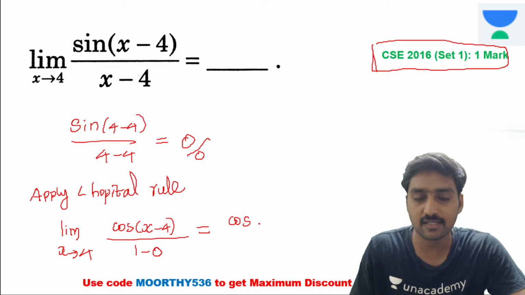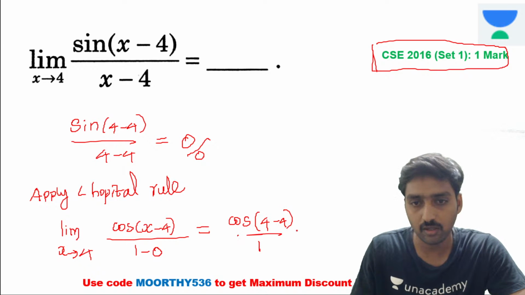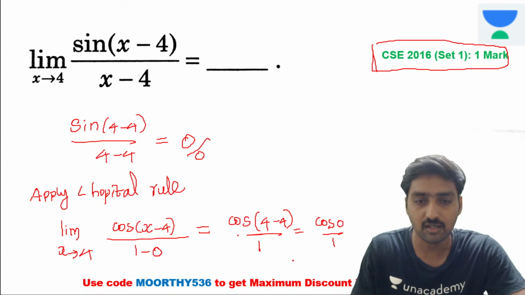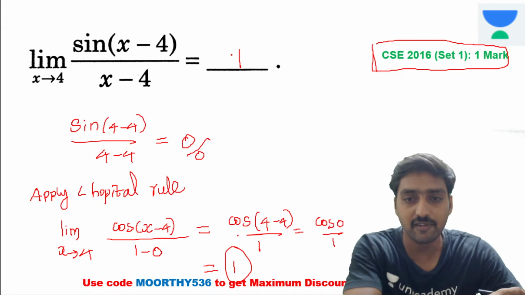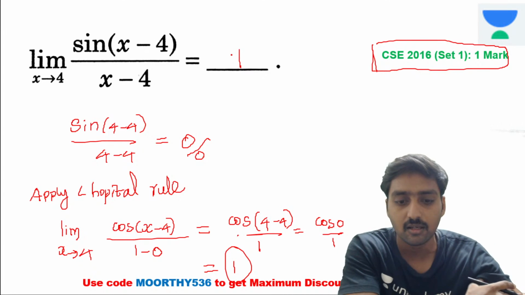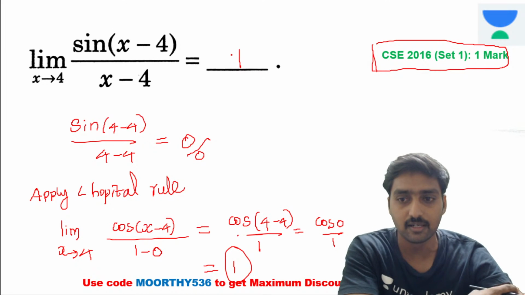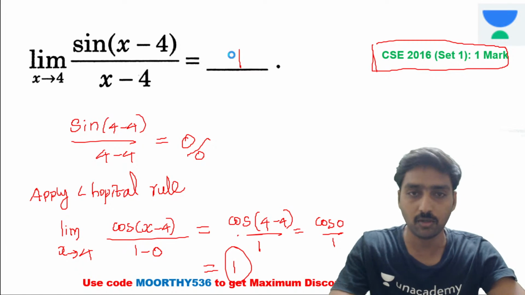If you substitute x is equal to 4, it's cos(4 - 4) divided by 1, which is equal to cos 0 divided by 1. What will be the value for cos 0? Cos 0 is equal to 1. Now, it's a numerical answer type question, that means it's a fill in the blanks. The value for the question is 1, right? That's the solution.